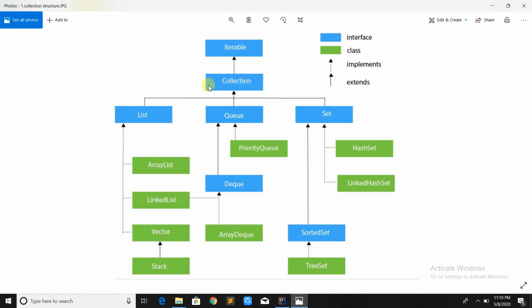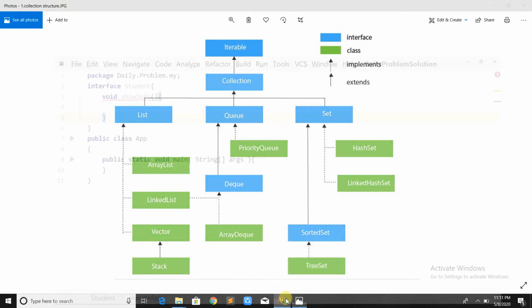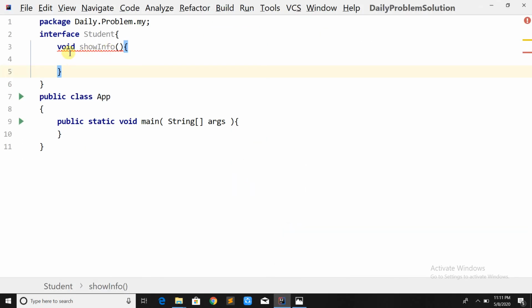So these are all the interfaces and these are the classes which are implementing these interfaces. If Java wants to add some method inside the collection interface, Java can't add it directly, because there are so many classes implementing these interfaces. If Java adds a method there, then all these classes must implement that method, meaning a whole lot of re-engineering would have to be done. This is considered a time wastage, right? That is the reason Java 8 introduced the feature that you can now define the method inside the interface. So how to define the method in the interface?